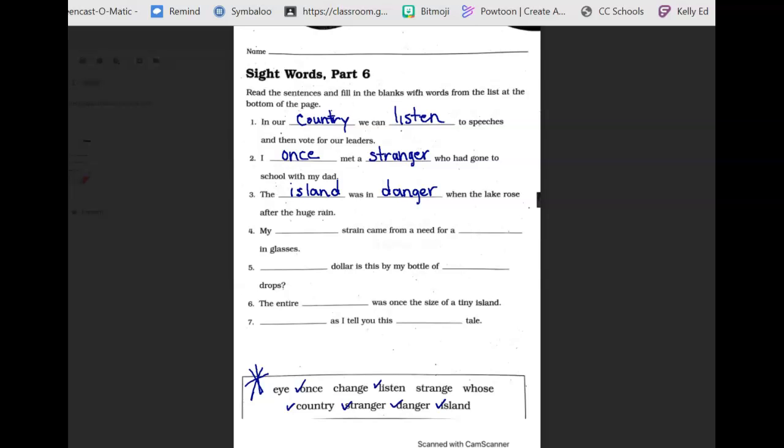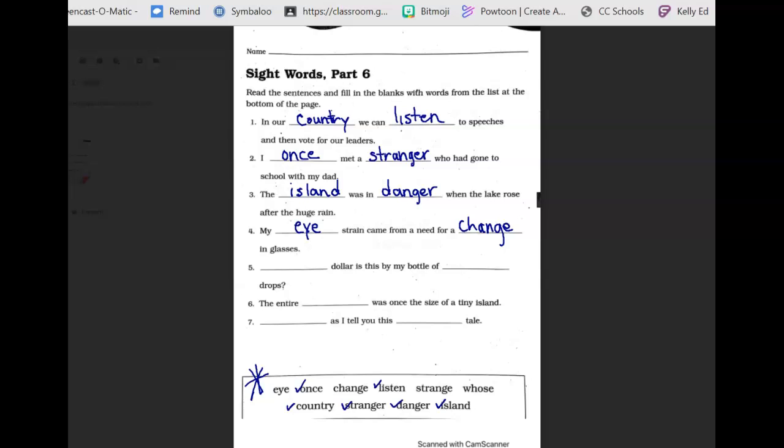Number 4, my blank strain came from a need for a blank in glasses. So I bet when you see glasses, what word down there goes with glasses? Eye. So when we strain our eye, it came from a need for a change in glasses. So they just needed to change the prescription.